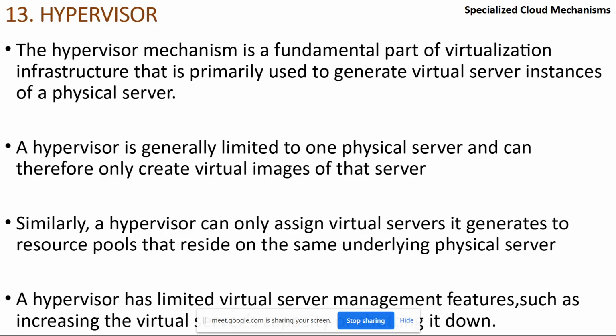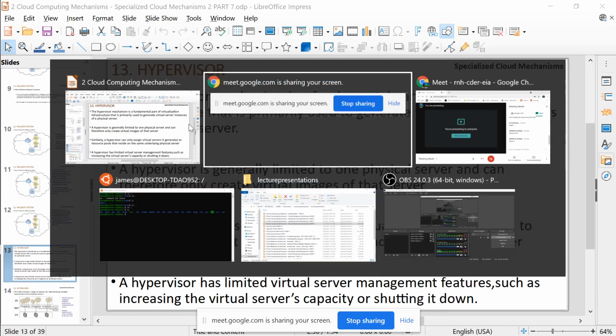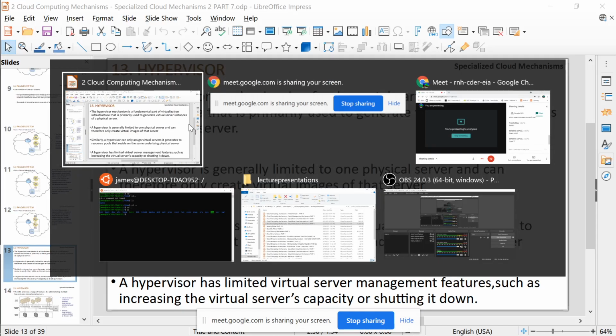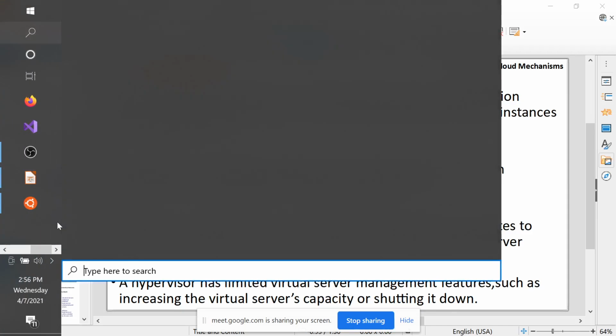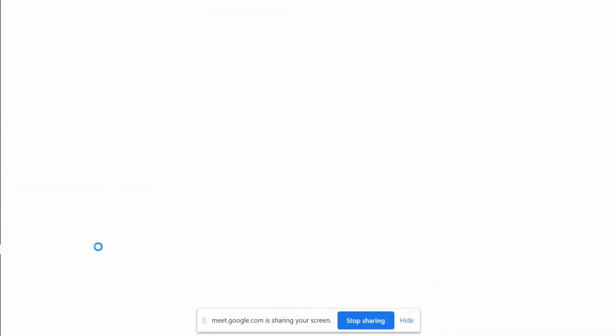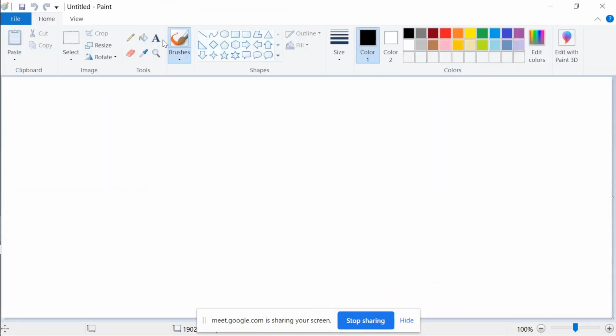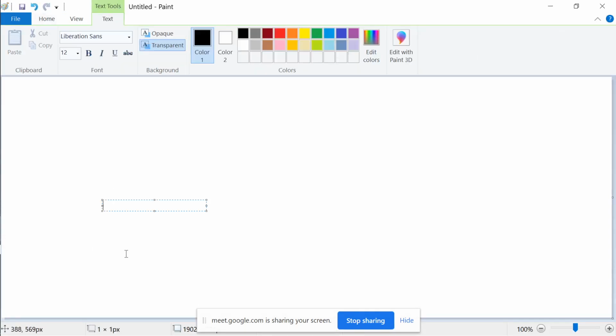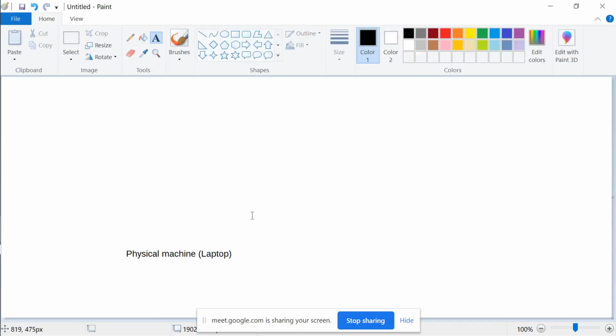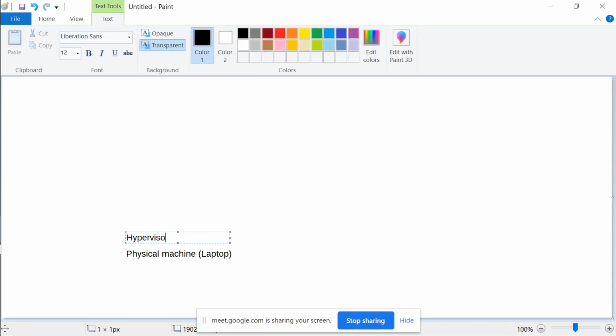Now this point is very important. So what does this mean? I gave you an example of a physical machine, which is, let's say, your laptop. As I told you, a type 1 hypervisor can be installed directly over a physical machine without the need for an operating system. So let's say the type 1 hypervisor is here.